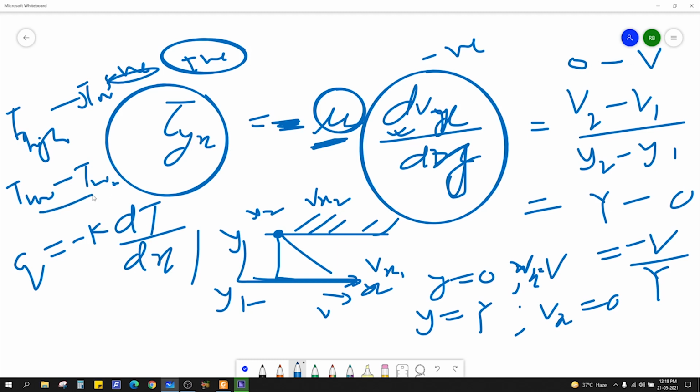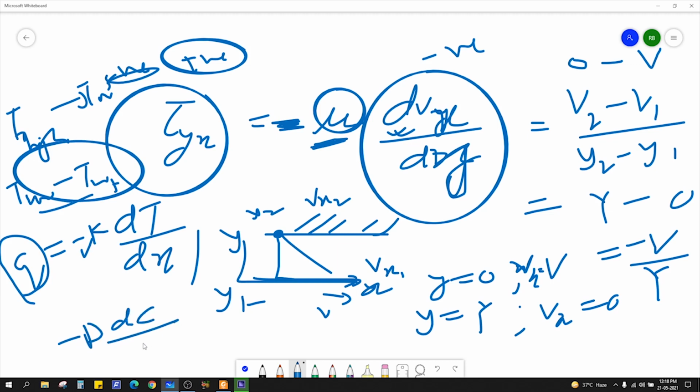This will give you a negative value, and to make it positive you put a negative sign here so that heat flux will be positive. Heat flux is always positive. Similarly, in Fick's law there is a negative sign because the concentration flows from high to low. So final is low concentration and initial is high concentration, so the difference gives negative, and negative, negative, positive. Because mass flux or molar flux is also always positive.